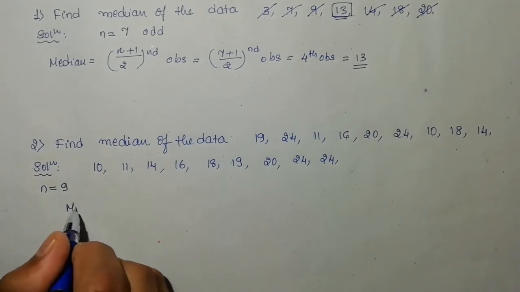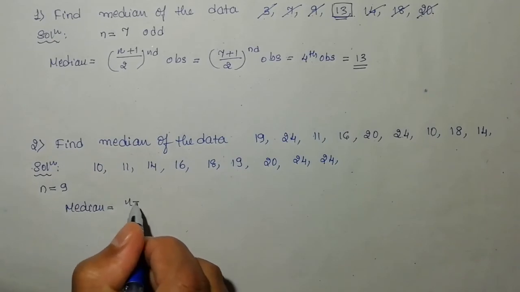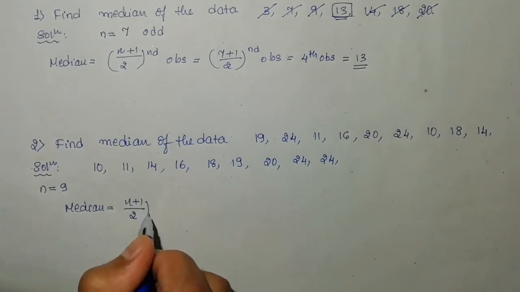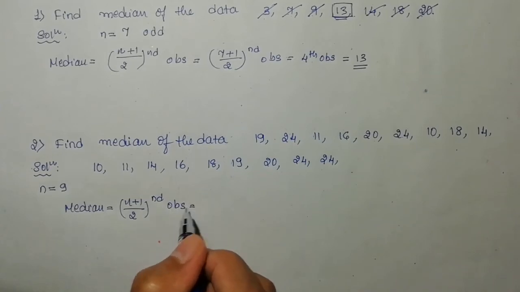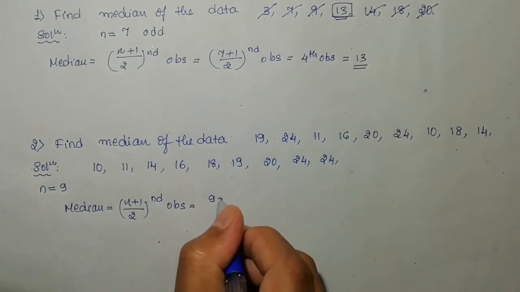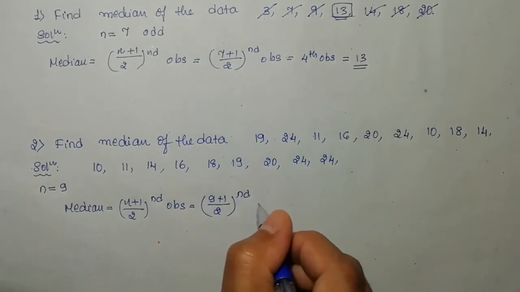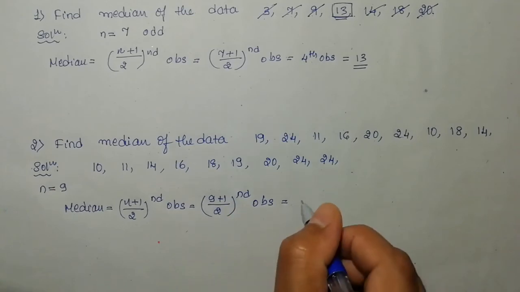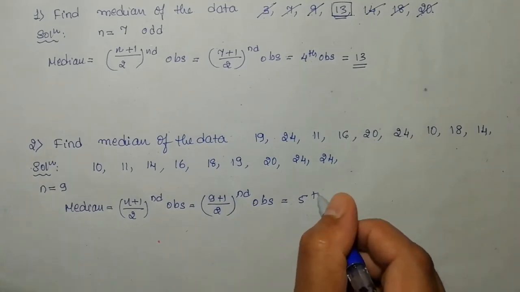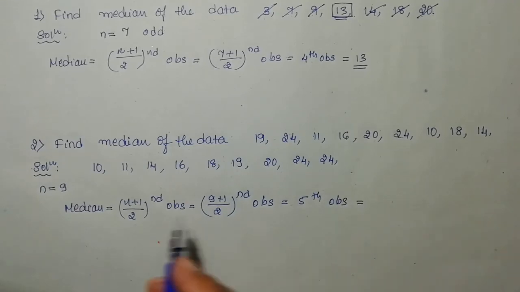Now what will be the median? Median is equal to the (n plus 1) by 2 th observation. n is 9, so 9 plus 1 divided by 2. 9 plus 1 is 10, and 10 by 2 is 5. So the fifth observation is the median. What is the fifth observation?